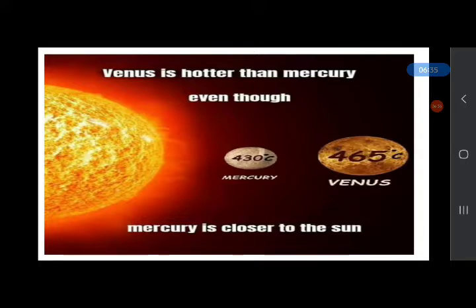Next, Venus. Venus is hotter than Mercury. Even though Mercury is closer to the sun, the hottest planet is Venus. No living being can survive here, and Venus shines very brightly in the sky.